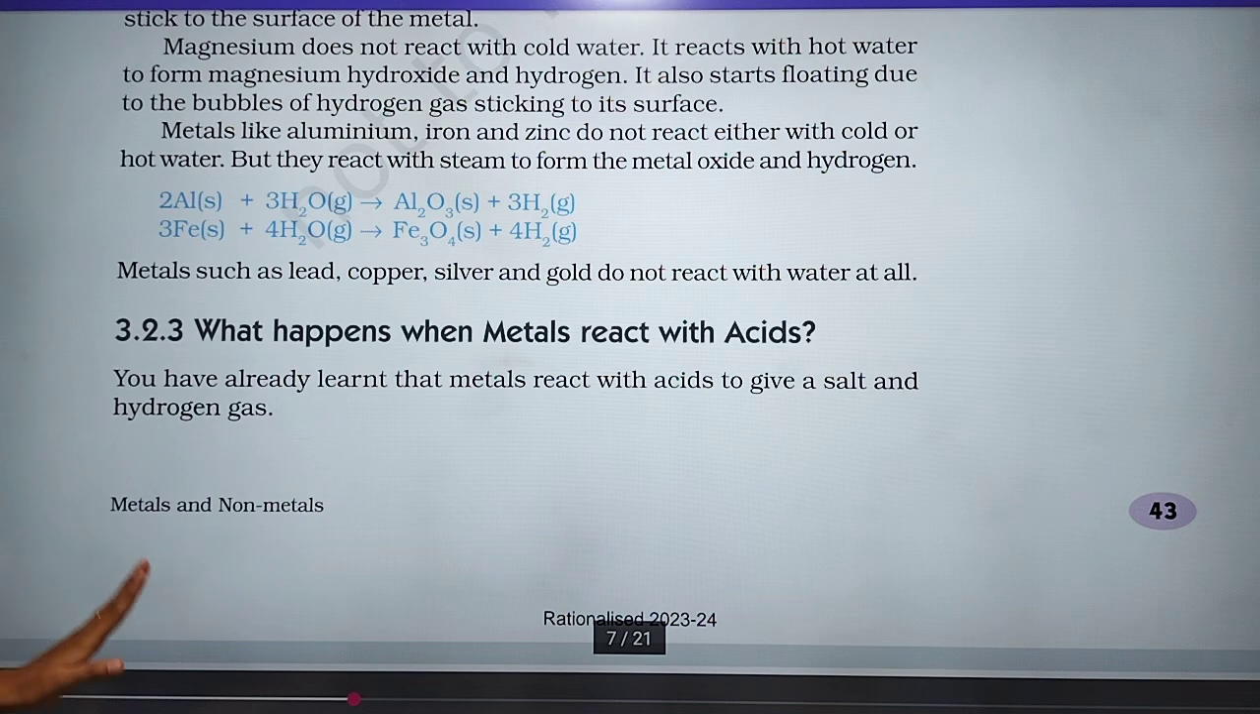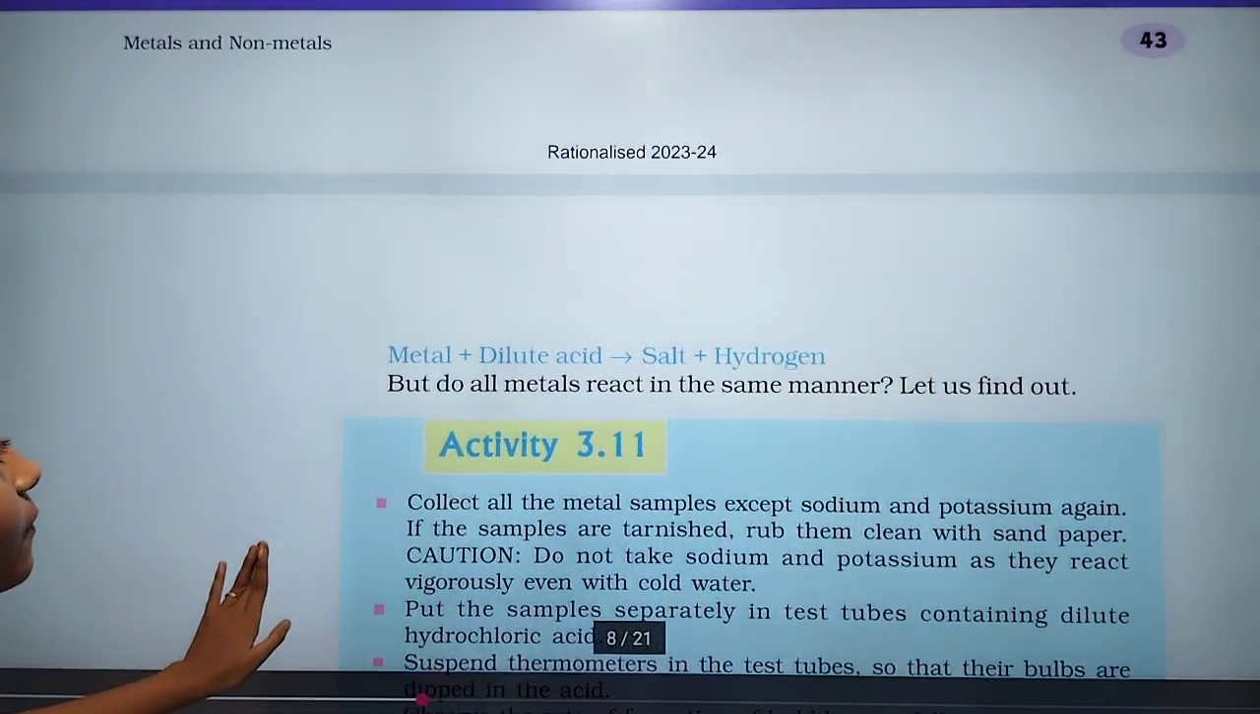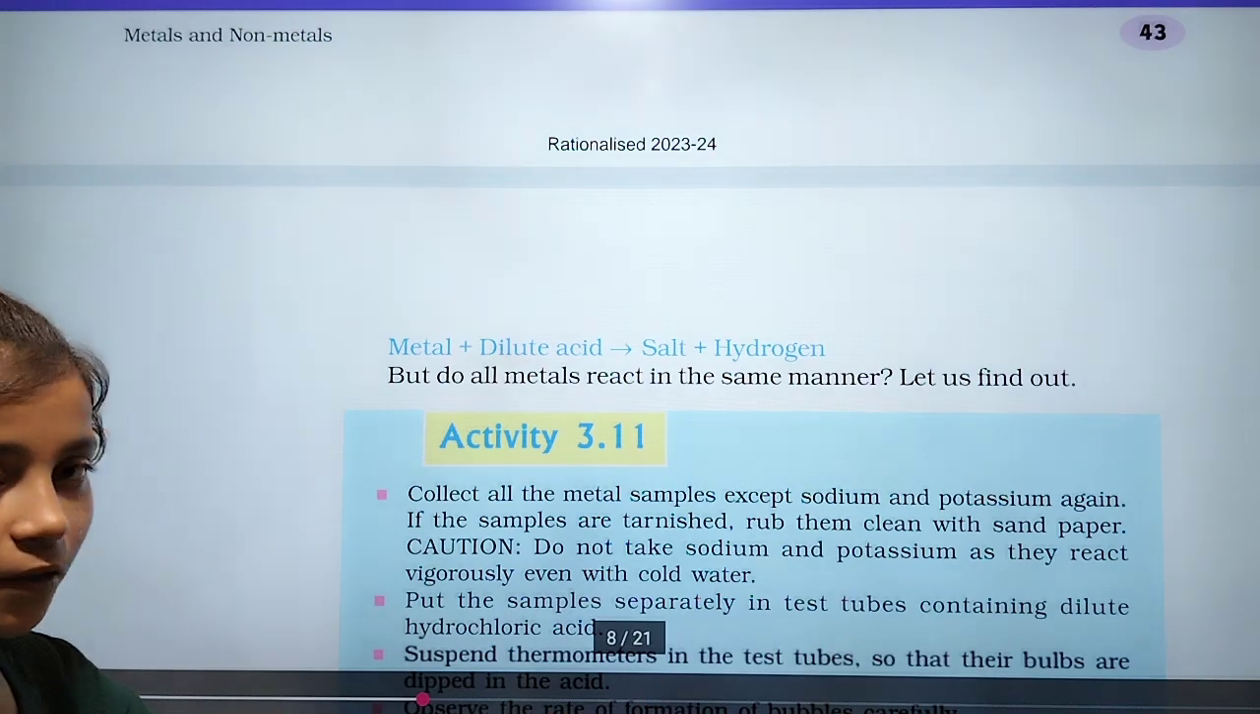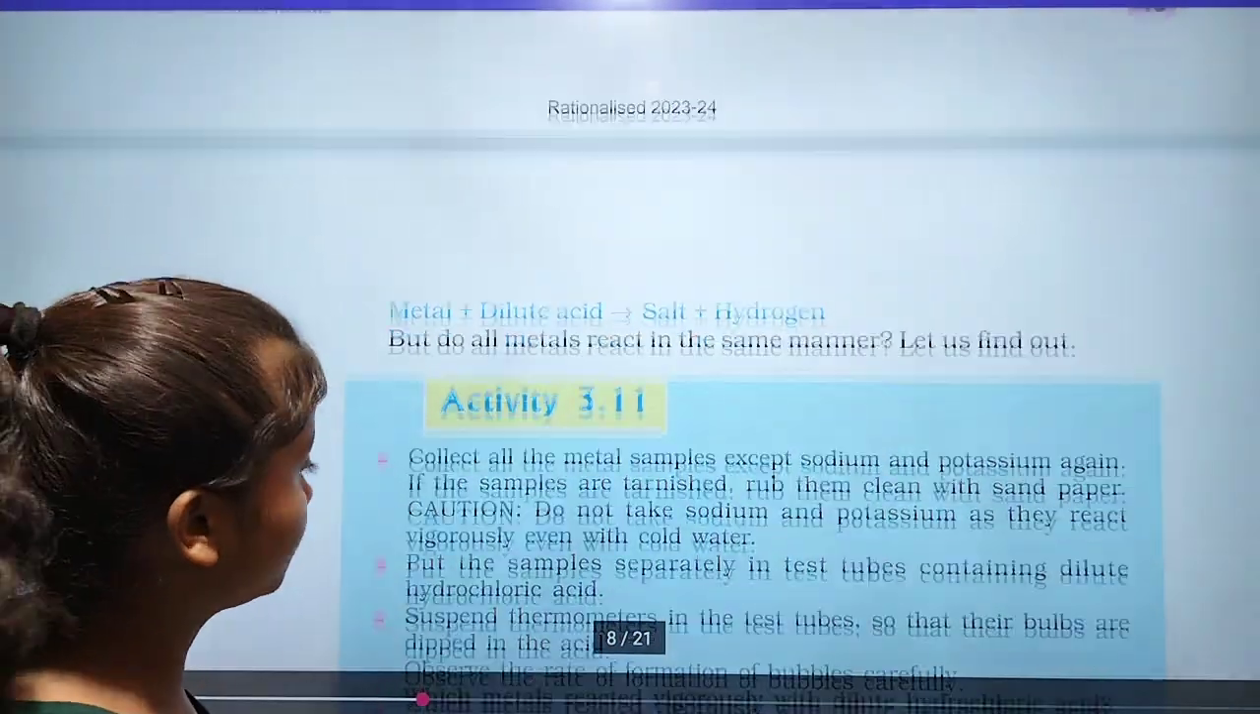Now what happens when a metal reacts with acid? First, we have read about what happens when a metal reacts with air. Second, what happens when a metal reacts with water. And the third point is what happens when a metal reacts with acid. You have already learned that metals react with acid to give a salt and hydrogen gas. Metal plus dilute acid gives salt plus hydrogen. But do all metals react in the same manner? Let's find out.